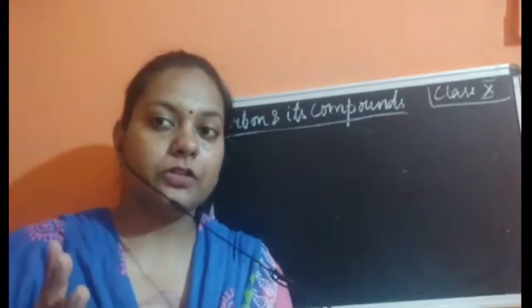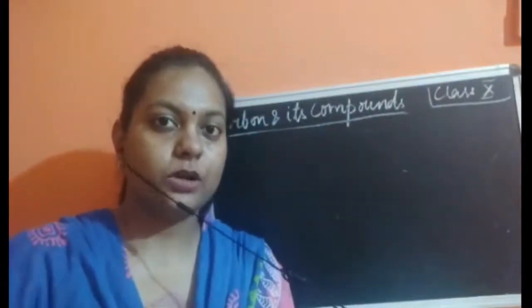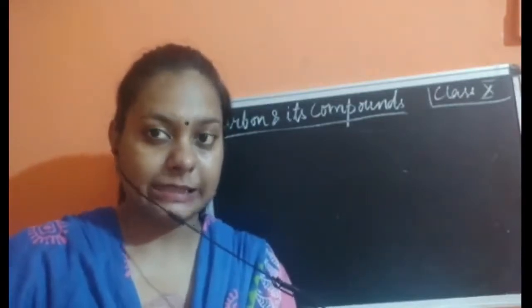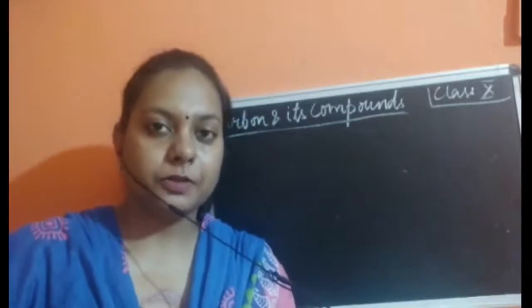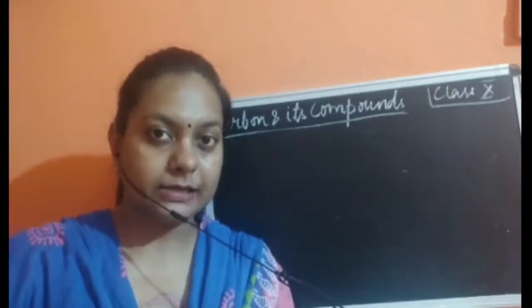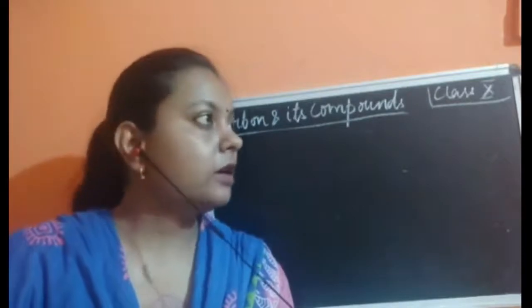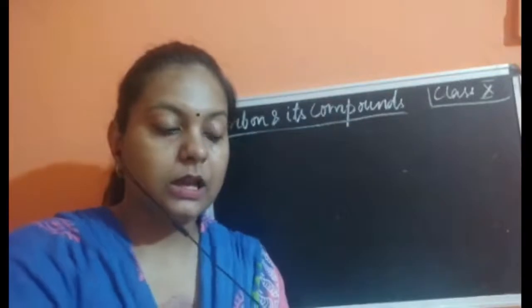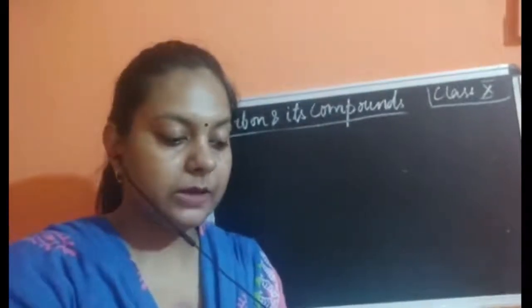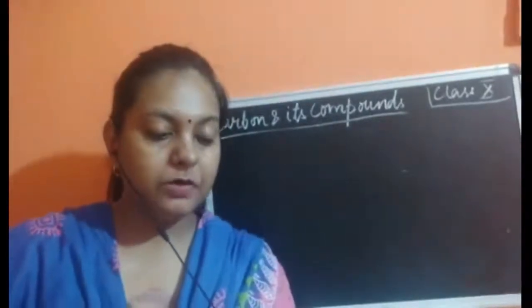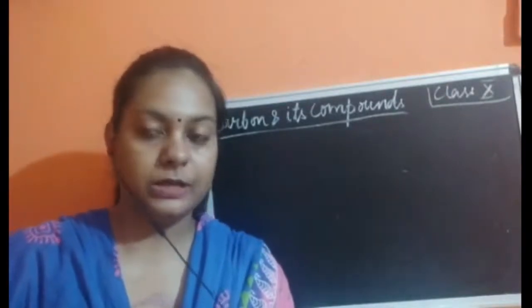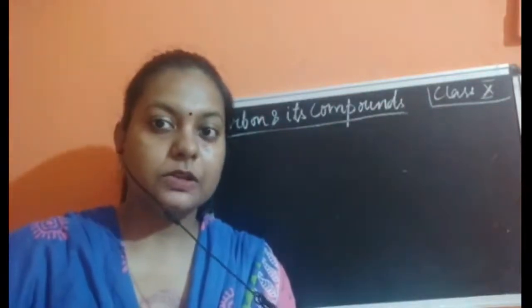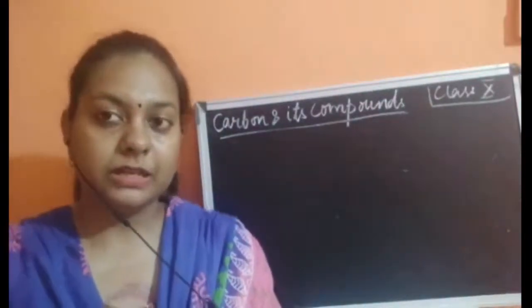We have discussed 3 allotropes of carbon. The first was diamond, the second was graphite, and the third was the Buckminster fullerene, which is also known as C60. We have seen that diamond is the hardest form of carbon. Then we saw graphite, which is very different from diamond, because it is soft and a conductor of electricity, whereas diamond is not a conductor of electricity.